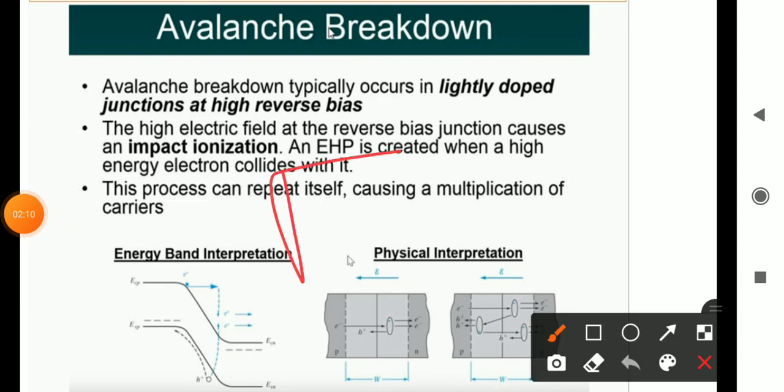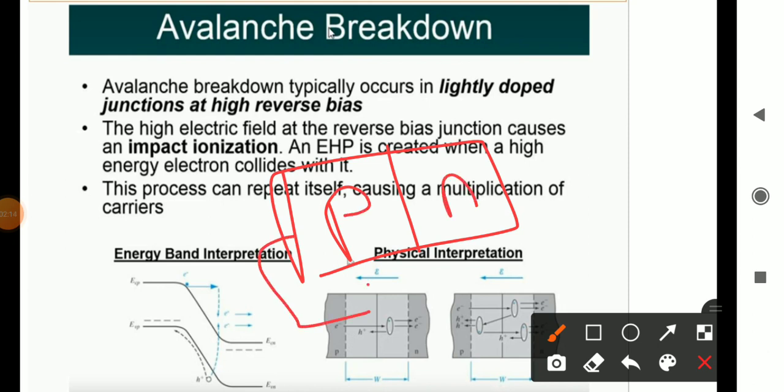So if this is a PN junction and we apply the reverse voltage, the minority charge carriers present in the P region, that is electrons (the majority charge carriers are holes), will gain energy because of this reverse voltage and move back to the N region.